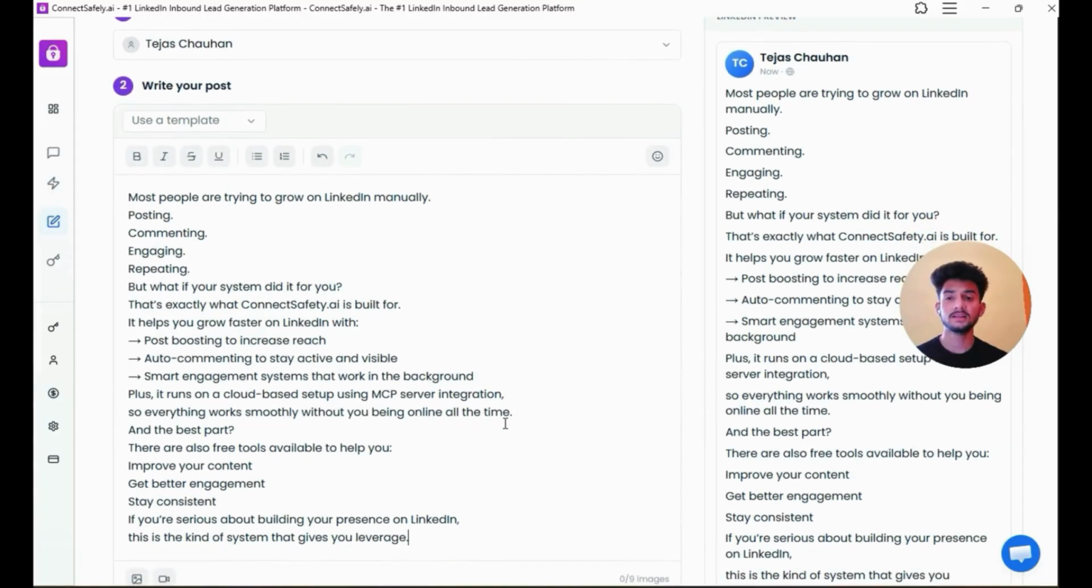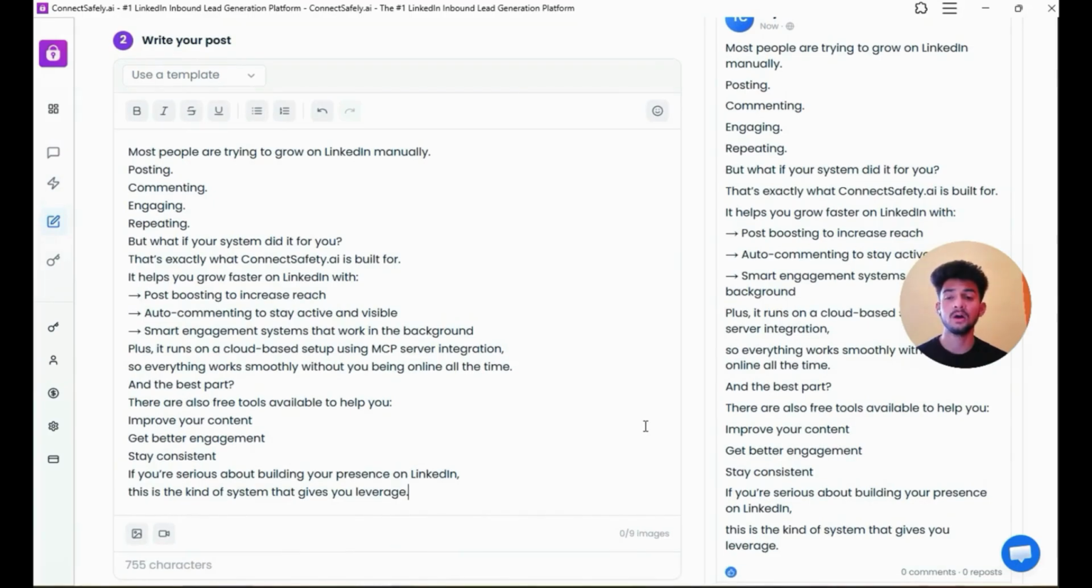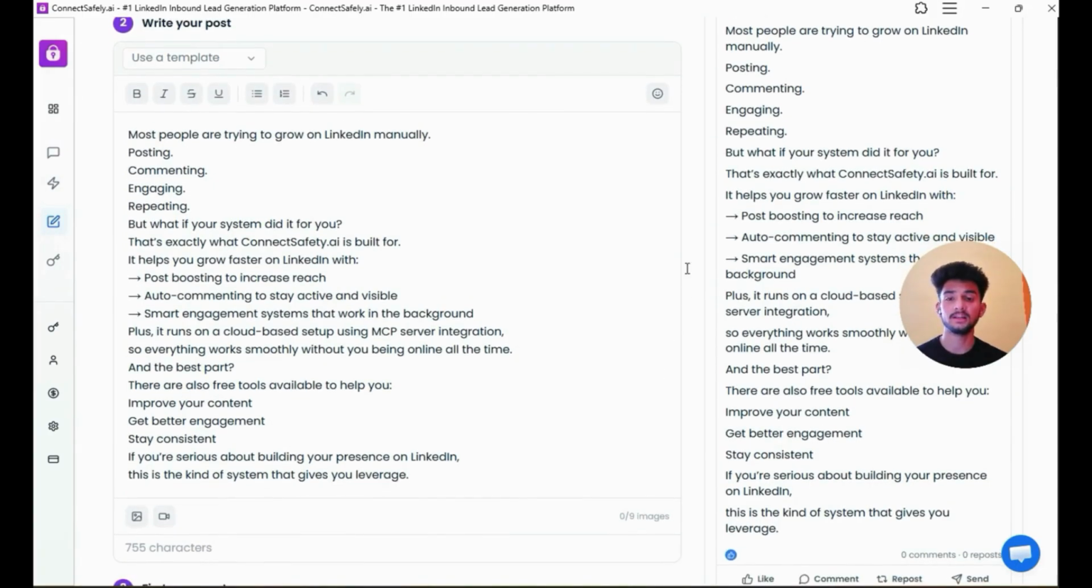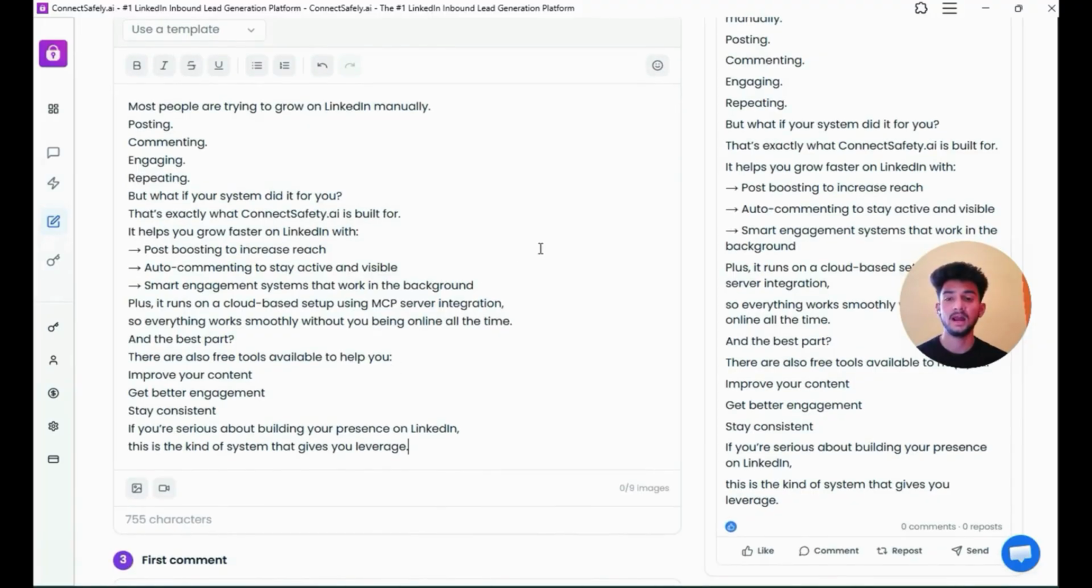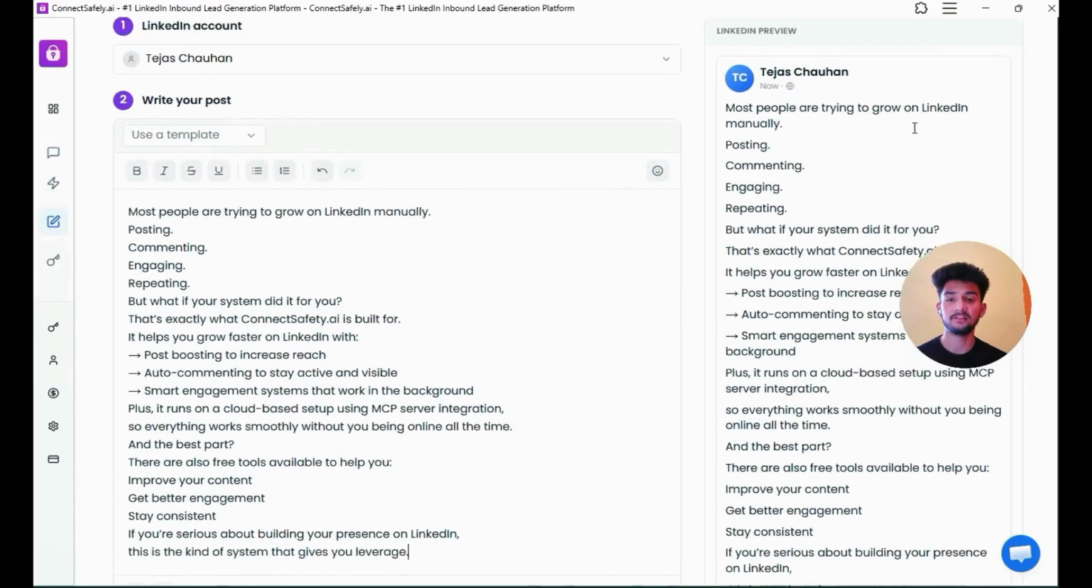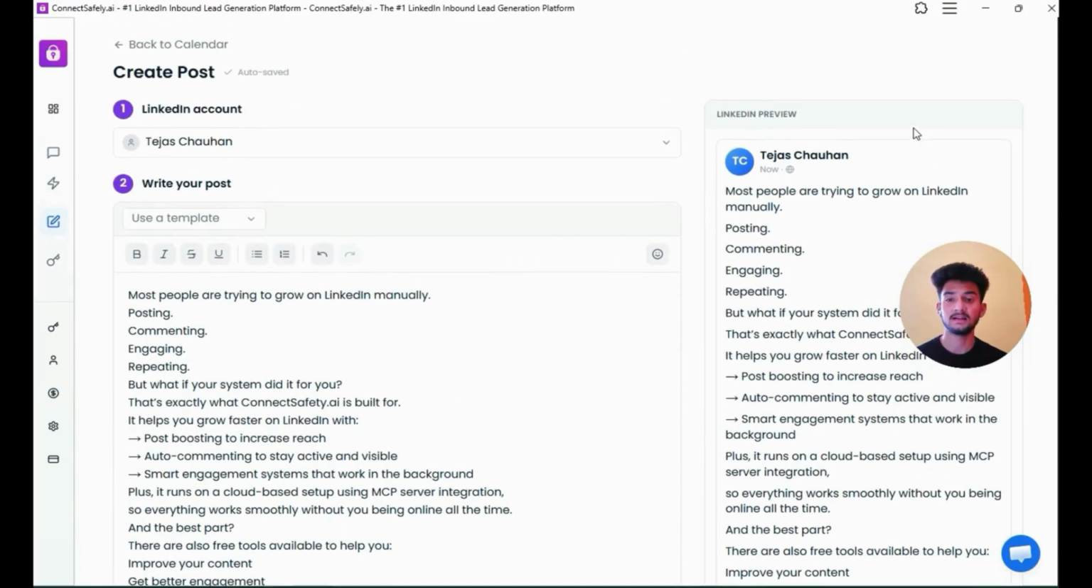So this post explains how connectsafely.ai helps automate LinkedIn growth. Things like post boosting, auto commenting, and smart engagement systems that work in the background. Also, I can format my post here, like making text bold, italics, or structuring it properly, which is really useful for readability. And on the right side, you can see a live preview, so you know exactly how your post will look before publishing.